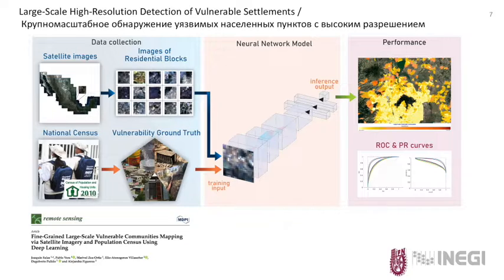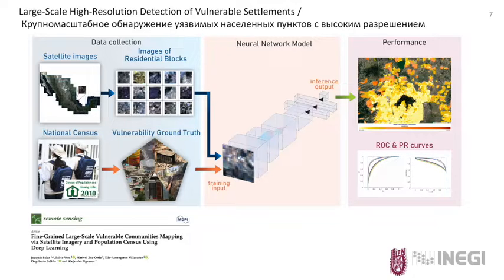Commonly, these people live in deprived urban areas or remote and isolated rural territories. Unfortunately, countrywide censuses are done only every 10 years, which makes it difficult to track the short-term effect of policies to reduce poverty. This project takes advantage of machine learning and remote sensing methods to timely identify deprived areas.